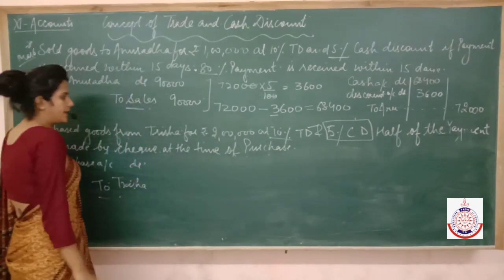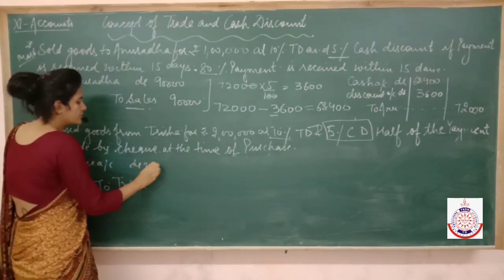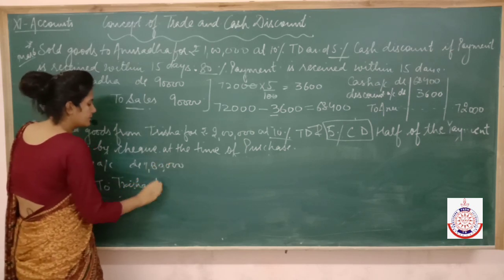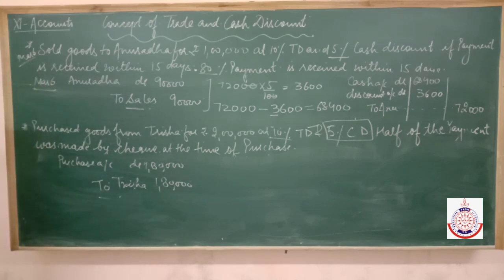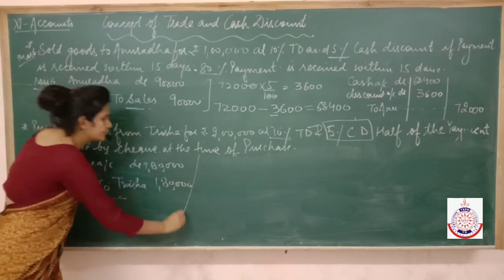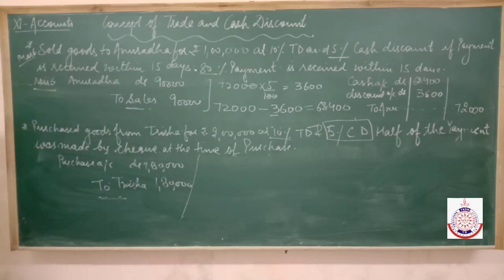10% trade discount. So 10% of 2 lakh is 20,000. So total 1,80,000. I hope this point is also clear by now. Now read further. Further it is mentioned that half of the payment was made by check at the time of purchase.